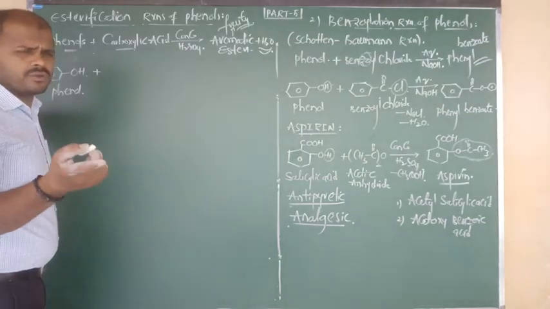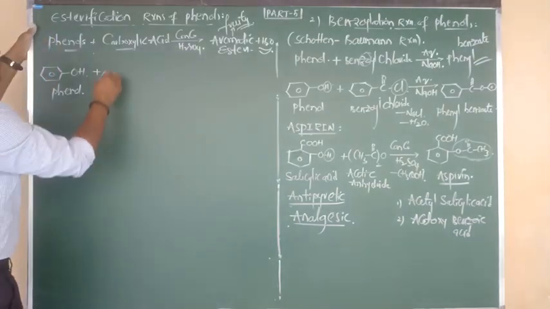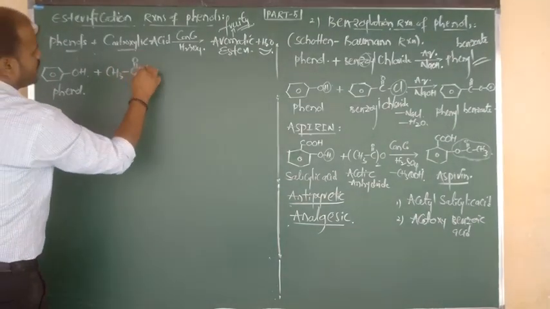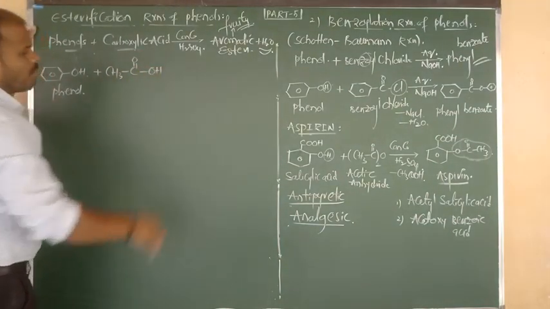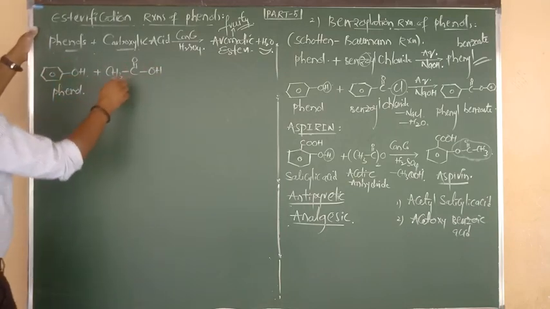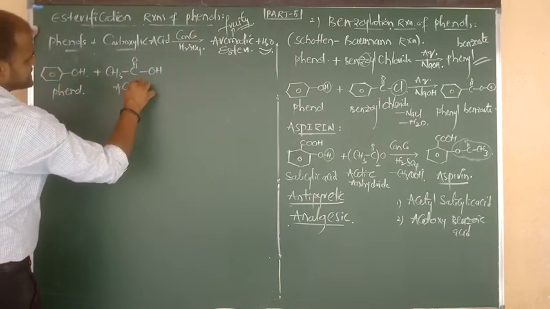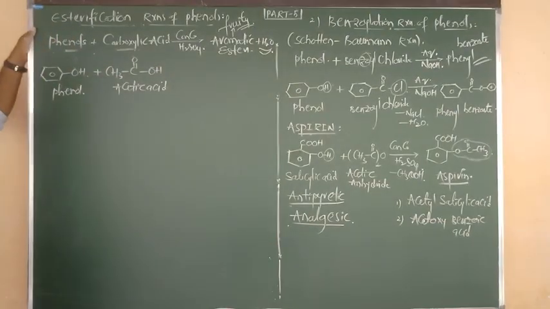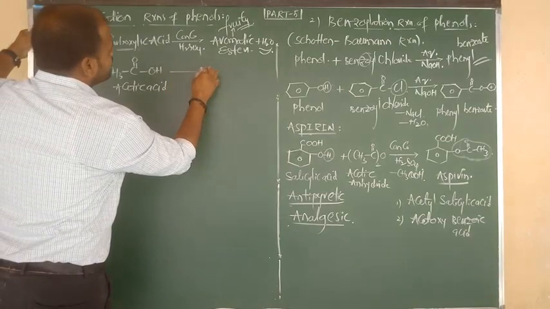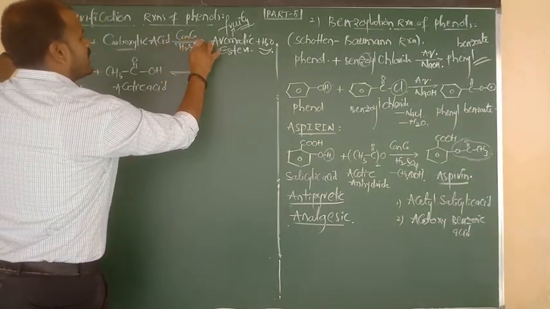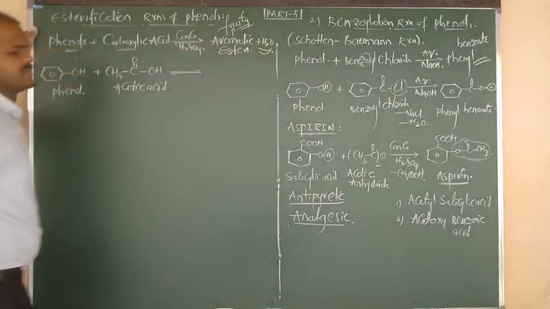Otherwise, in place of R you can take CH3. So the answer is what, beta? Acetic acid, CH3 bond C double bond O bonded to OH. Phenol on reaction with acetic acid in presence of mineral acids. Esterification is one more, try to remember, it is always a reversible process.